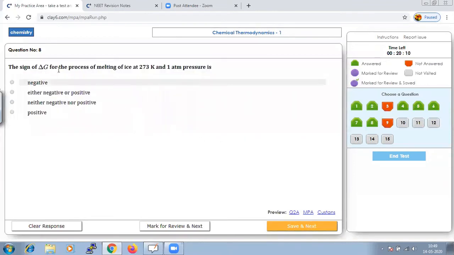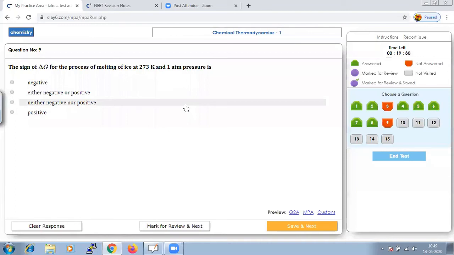The sign of delta G for the process of melting of ice at 273 Kelvin and 1 atm pressure is. What are they trying to convey from that? Melting of ice is a spontaneous reaction, but the condition is above 273 Kelvin, not at 273 Kelvin. So at 273 Kelvin and 1 atm, it should be at equilibrium.